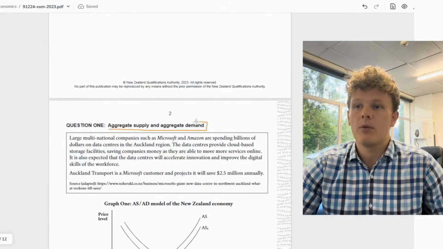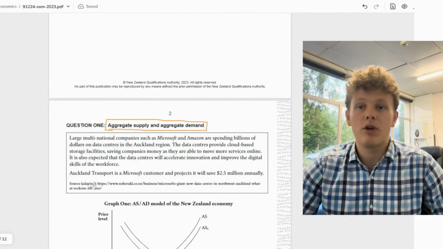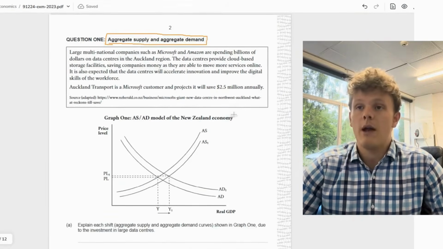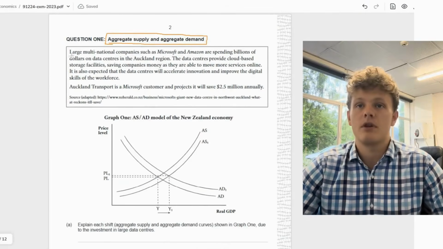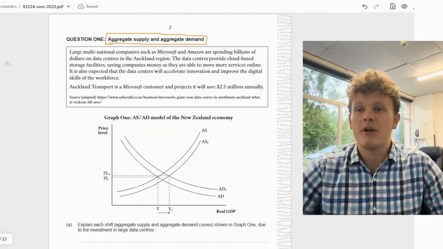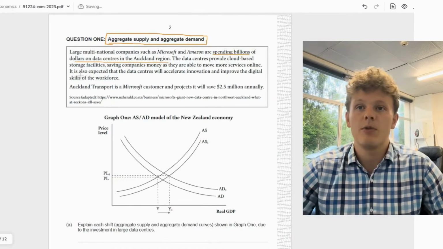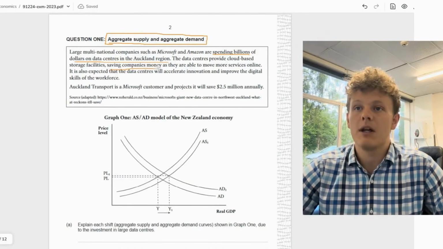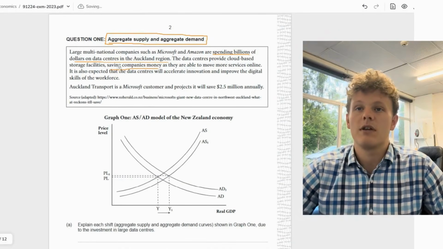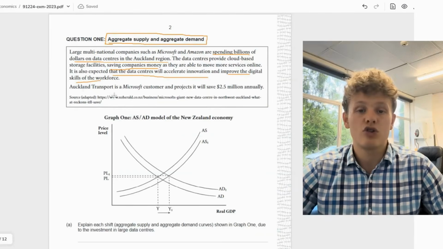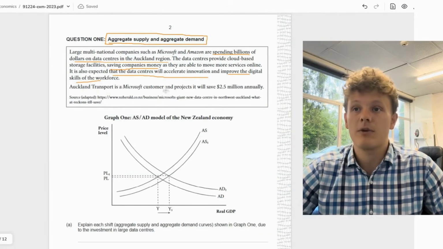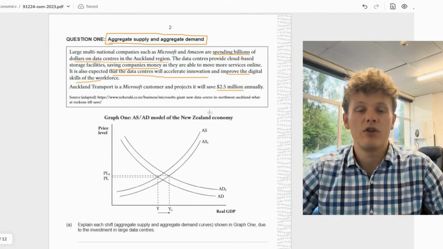Of course, when this comes up, we're going to be very happy in the exam because we know this model really well. It's very predictable, comes up year after year. So here we go. Large multinational companies such as Microsoft and Amazon are spending billions of dollars on data centers in the Auckland region. The data centers provide cloud-based storage facilities, saving companies money as they're able to move more services online. It is also expected that the data centers will accelerate innovation and improve the digital skills of the workforce. Auckland Transport is a Microsoft customer and projects it will save $2.5 million annually.